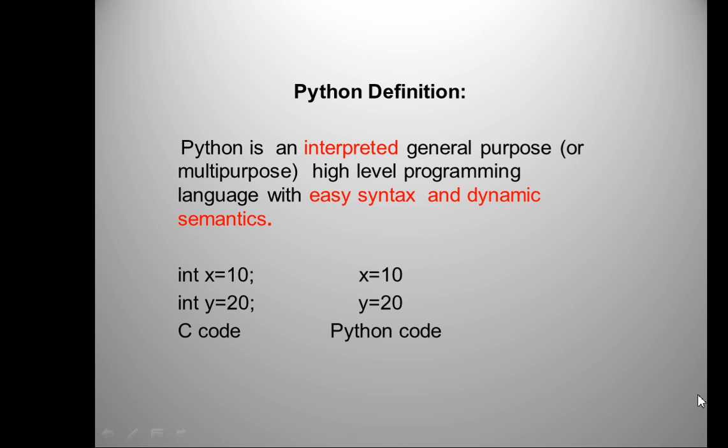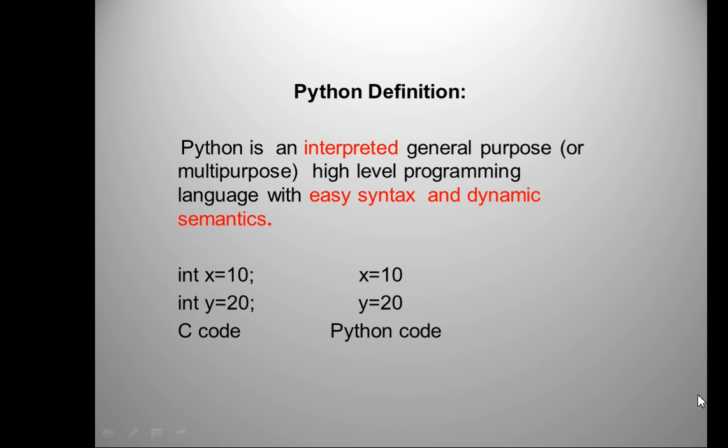What does it mean? Python is an interpreted language. It means there are two types of languages: interpreted languages and compiled languages. Interpreted languages are those which use an interpreter for translation. Compiled languages are those which use a compiler for translation. Compiler and interpreter are translators. They are used to translate code written in one programming language to another programming language. This is what we need to understand.